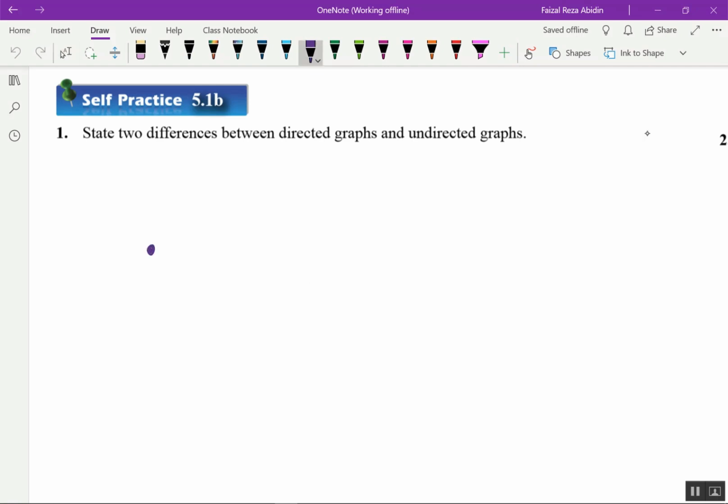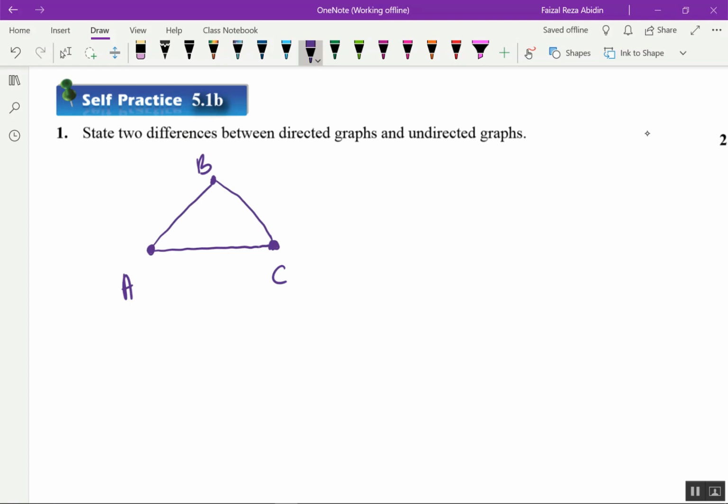If we have a graph like this, I have A, B, and C, and all are connected with the edges given here. This is a simple graph. When the graph is not given any direction, this is an undirected graph.